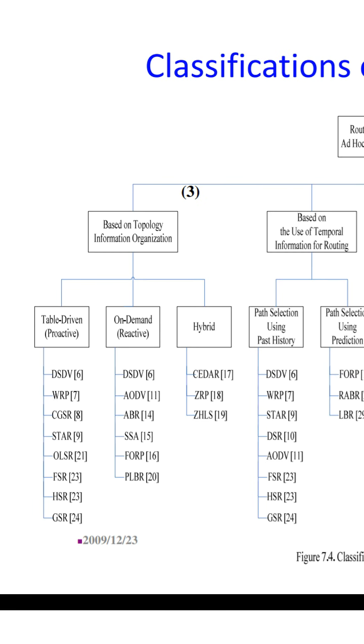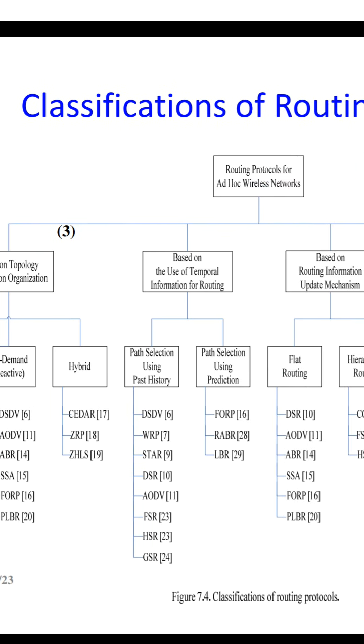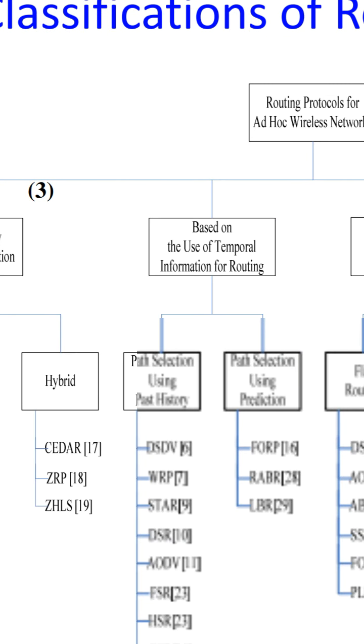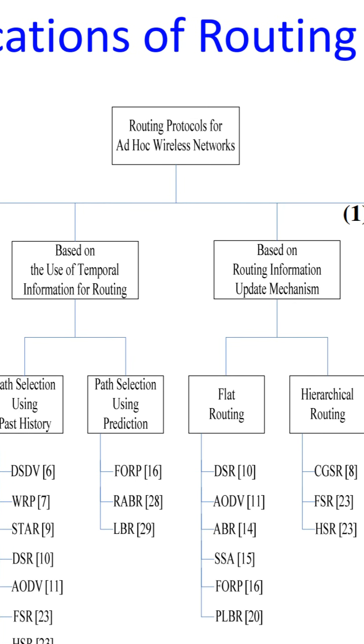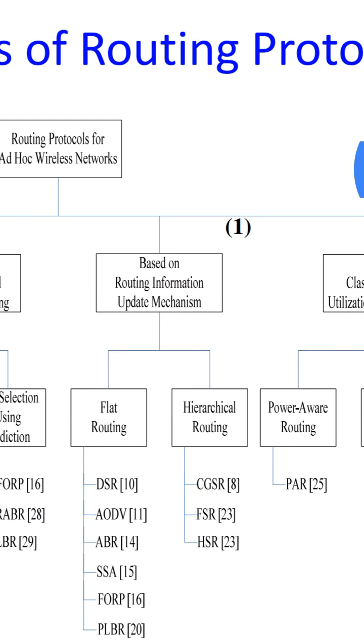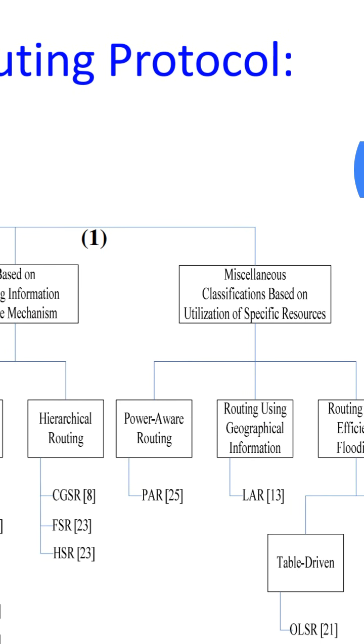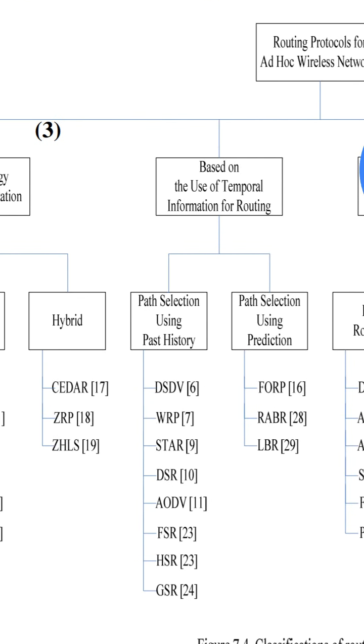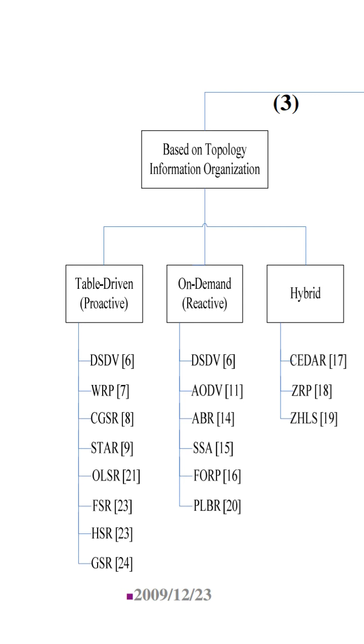The first classification is based on topology information organization, then based on the use of temporal information for routing, then based on the routing information update mechanism, and a miscellaneous classification based on the utilization of specific resources. So these are the several classifications of routing protocols, and based on the topology information organization, again we classified